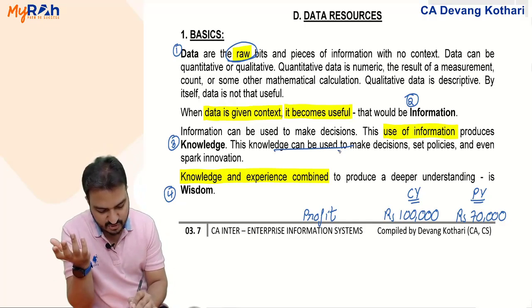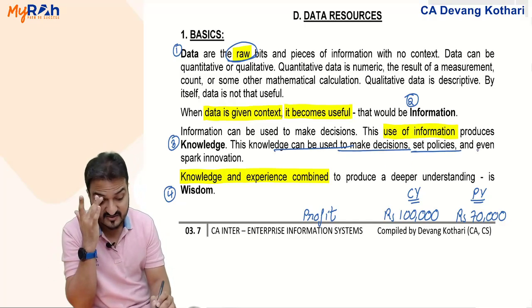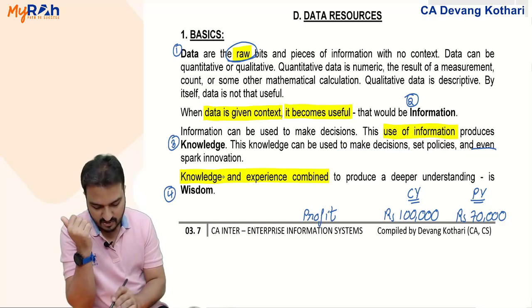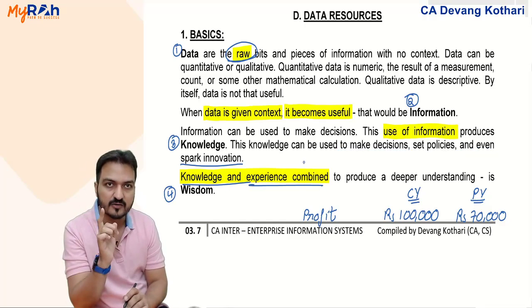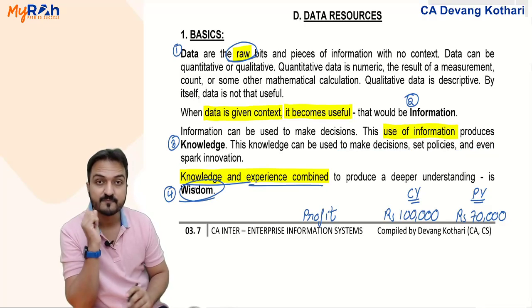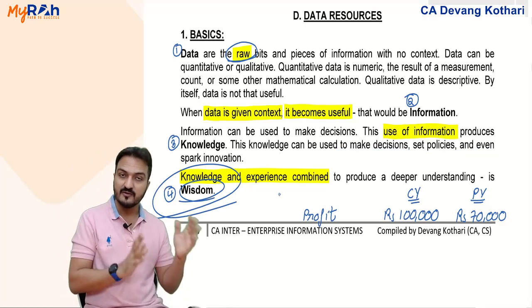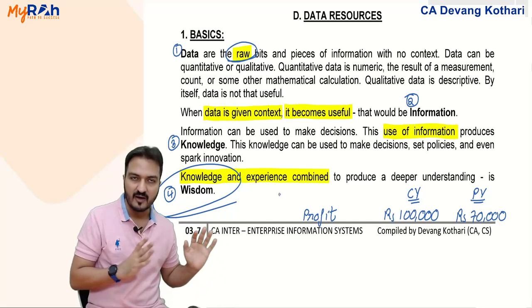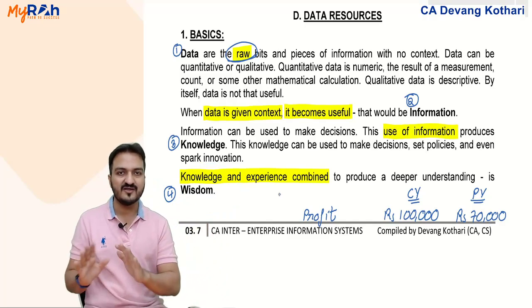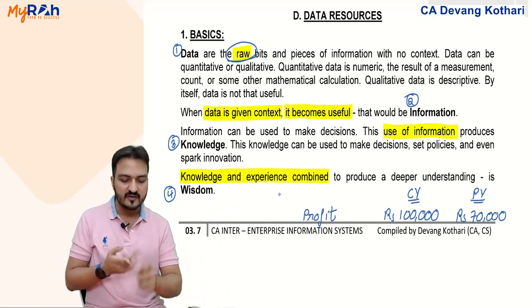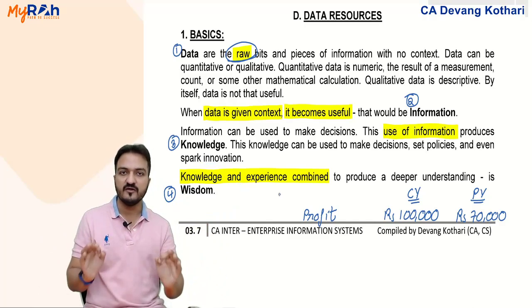Knowledge can be used to make decisions, decide policies, and even spark innovation. And later, knowledge and experience combined is called wisdom. Chalo, wisdom, it is becoming a little more spiritual. Let us not get into the spiritual aspect. We focus only on the more technical aspect here, that is data and information.